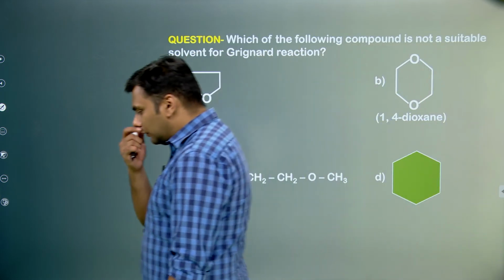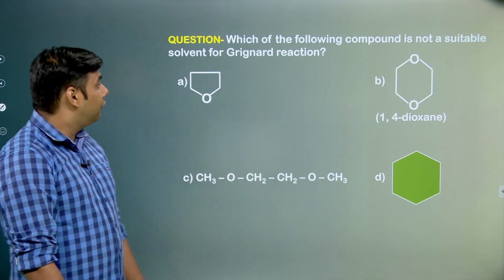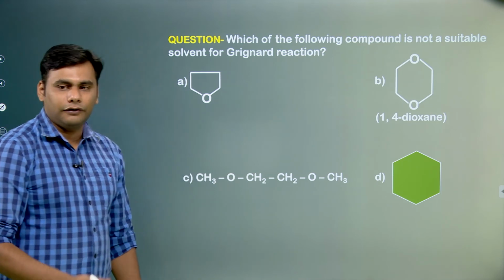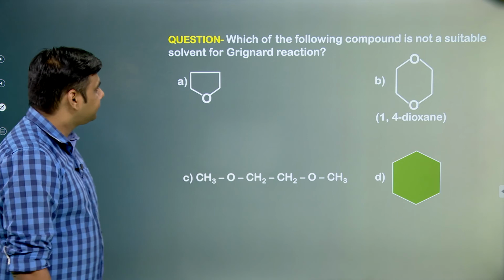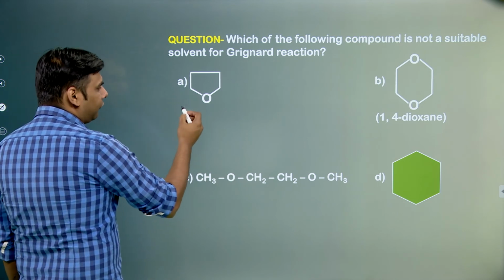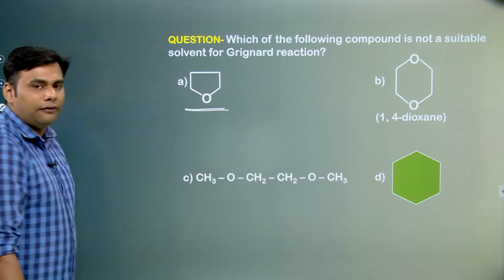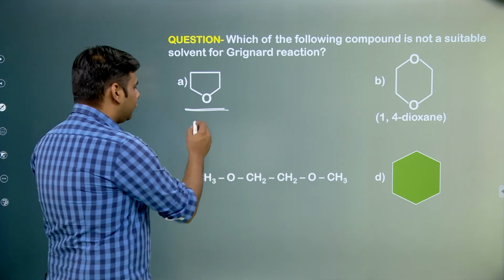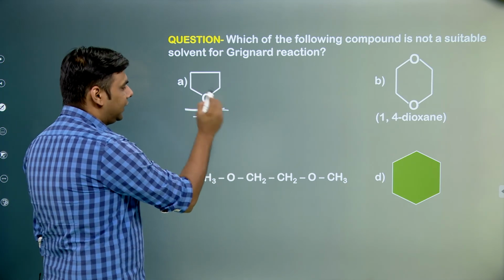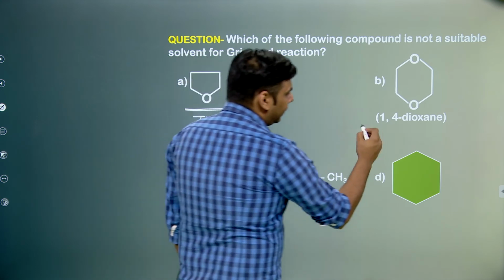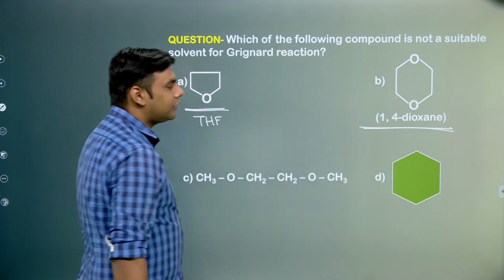Okay, which of the following solvents is not suitable for formation of Grignard reagent? We know that Grignard reagent requires ether for coordinate bond for stabilization of the magnesium atom. So this is basically THF, a cyclic ether. This will stabilize Grignard. This is also a dioxane, this will also stabilize.